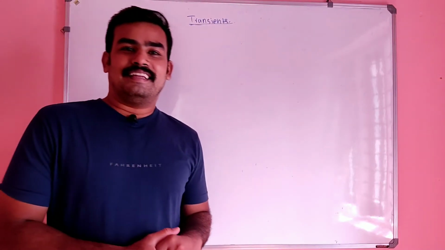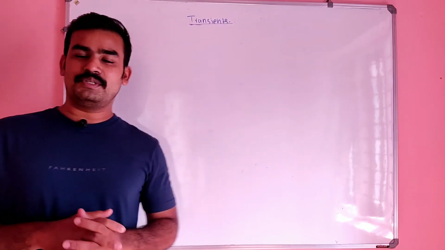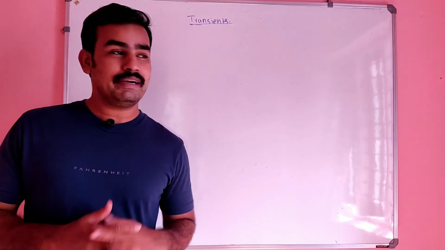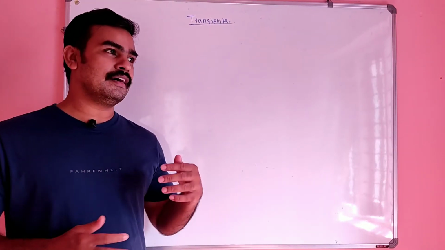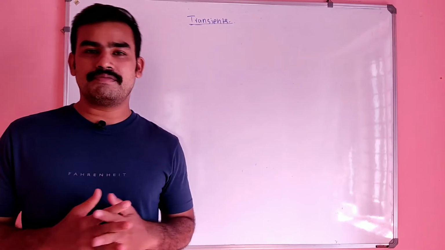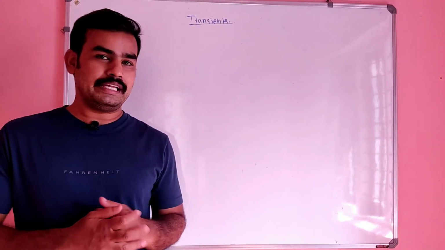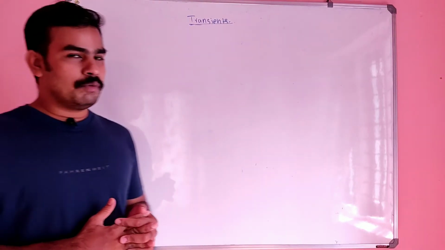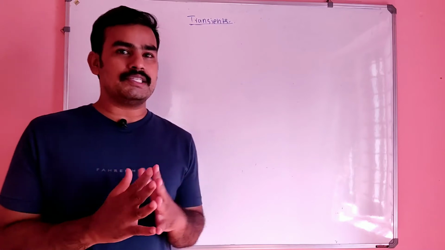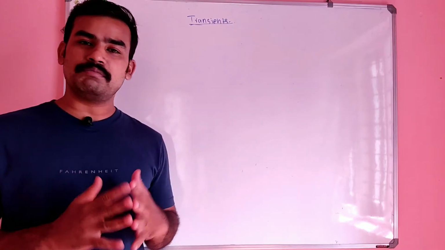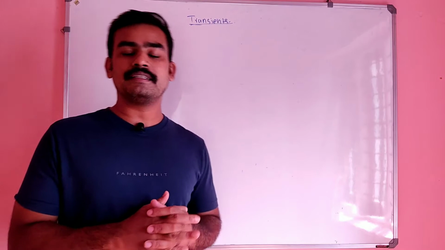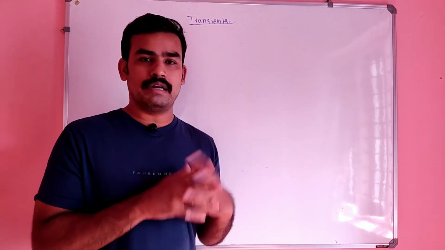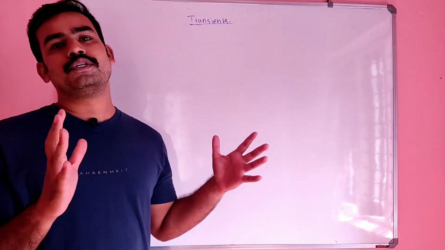So I think last night we discussed some important facts regarding transients, what is meant by a transient, and how we can derive the equations for inductor voltage, inductor current, capacitor voltage and capacitor current, etc. I hope you have a little knowledge, right? Not that much, I know, because it's a very difficult portion. So somehow you have an idea of what a transient is and how we can start solving a problem, right?